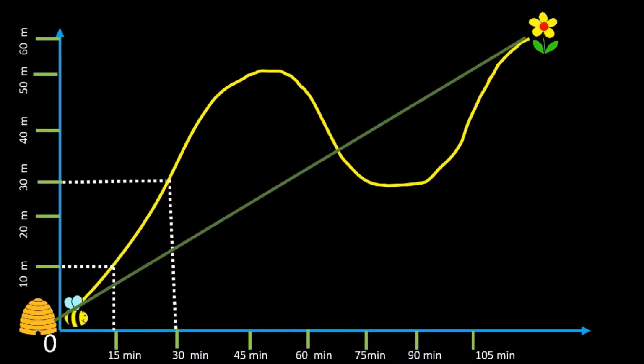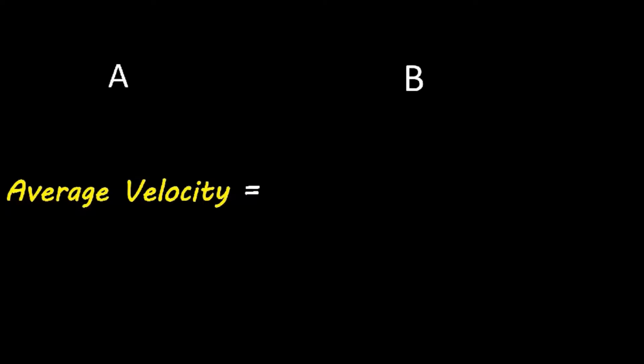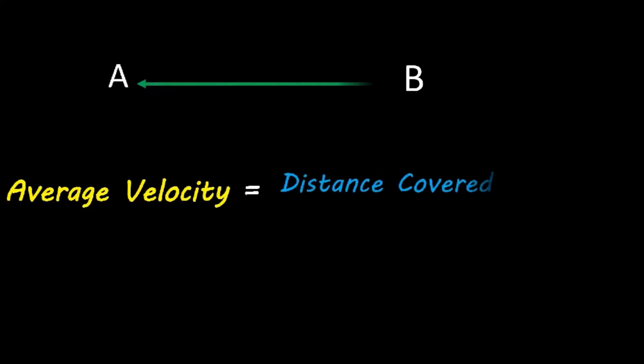But if the bee would have traveled with constant motion covering equal distance in equal time, which is practically not possible, then for that imaginary constant motion we introduce the term average velocity. Average velocity between any 2 points is the total distance covered between those points upon the total time taken in covering that distance.